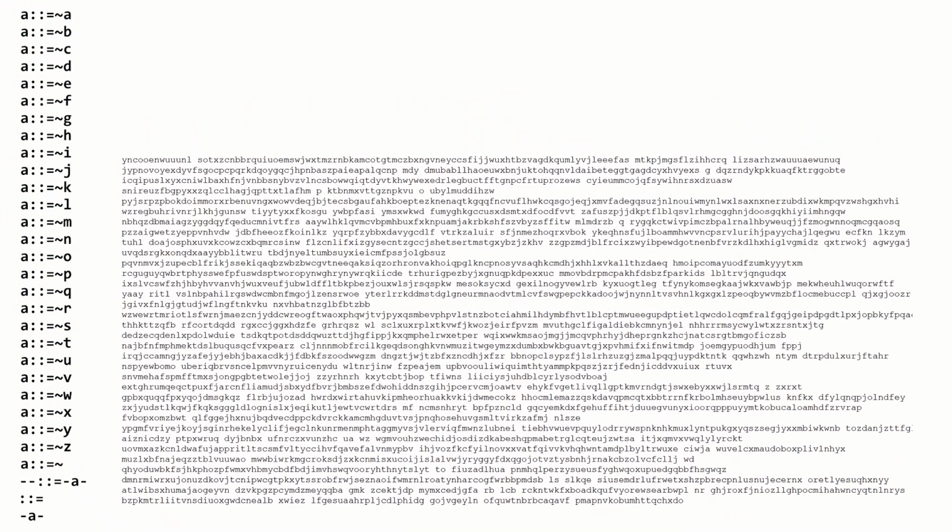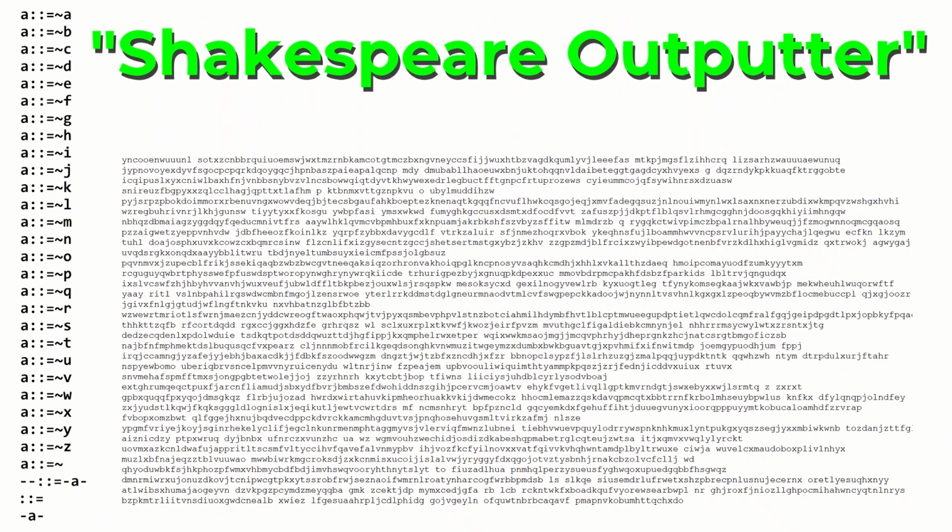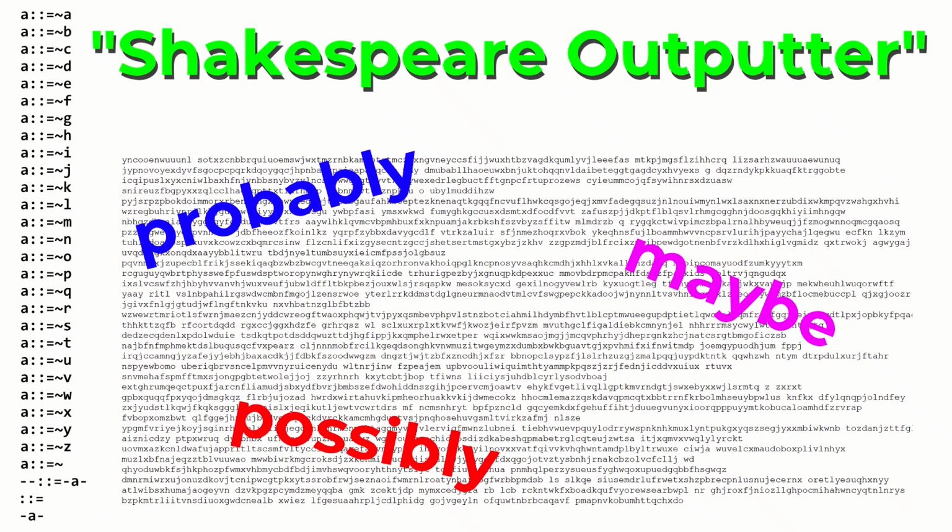Moving on, here's a program that is a modified form of the Truth Machine that shows Thue's randomness. Rather than A being replaced by your input, it is replaced with outputting a randomly chosen letter. I call this program the Shakespeare Outputter because, given enough time, it will probably maybe possibly output a copy of a Shakespeare play.